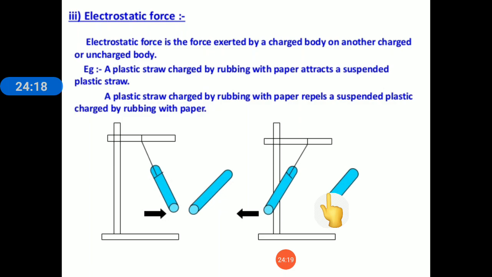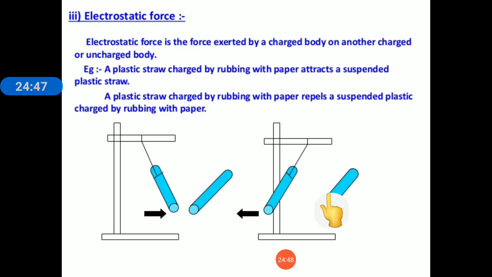When you comb your dry hair for a few seconds and then hold the comb over your head, what you see is your hair flies up towards the comb. This is because when combing, the comb gets an electric charge, because you are continuously rubbing your comb with your hair, due to which your comb gets an electric charge, and this electric charge is also called static electricity.